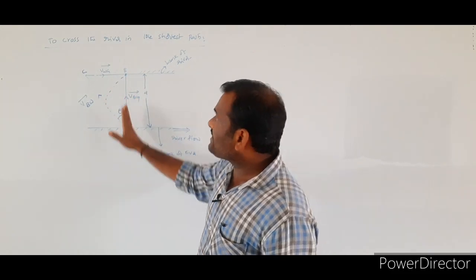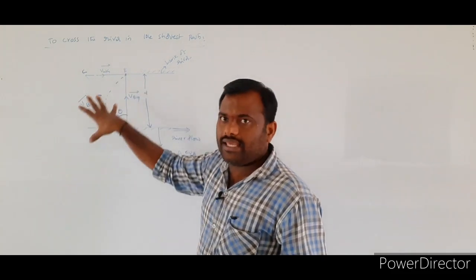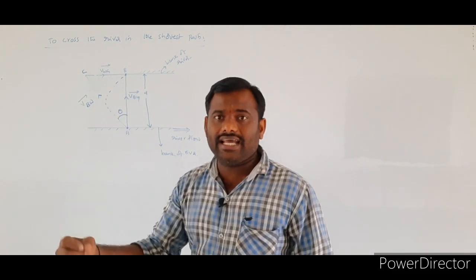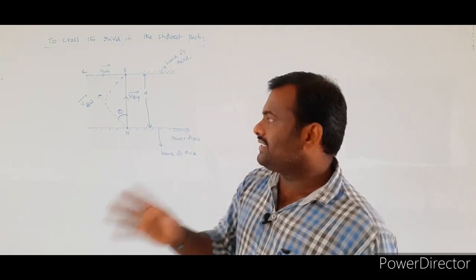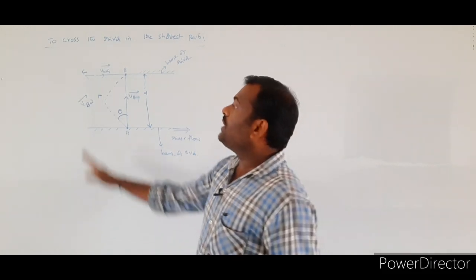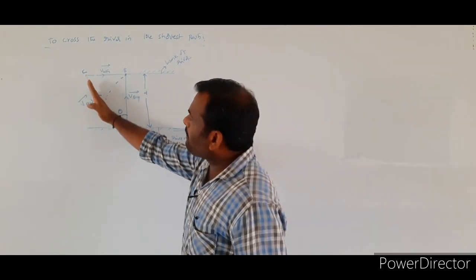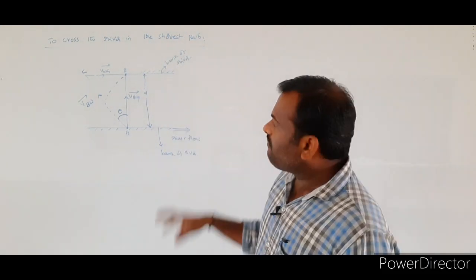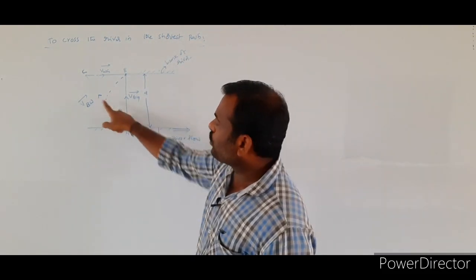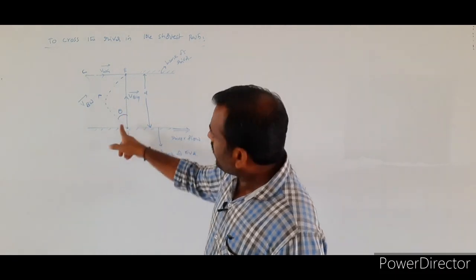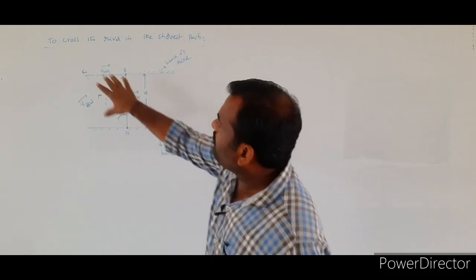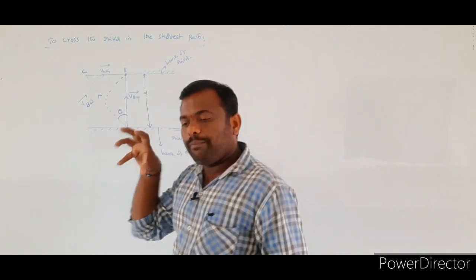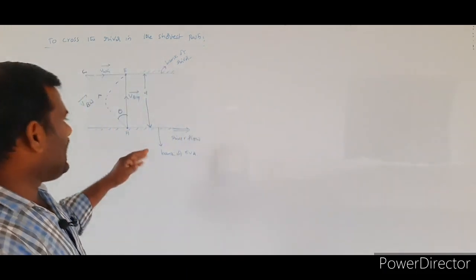But to cross the river and to reach the point B, we must row the boat, we must move the boat in the direction of AC only. Due to the motion of the water, its path is deviated. Finally, we reach the point B. For that, we must row the boat by making an angle theta with respect to the normal AB, which is drawn onto the bank of the river. So this is the basic information about the diagram.